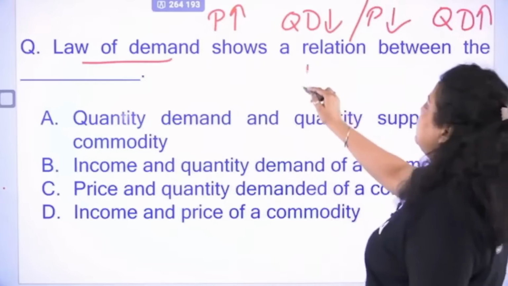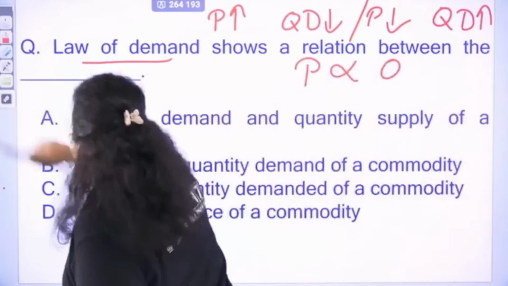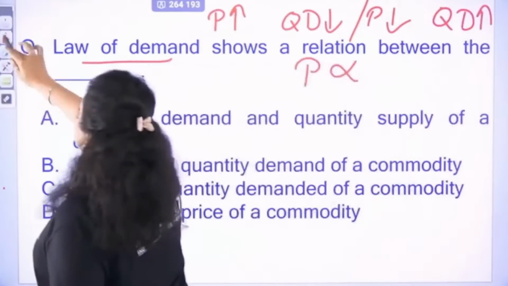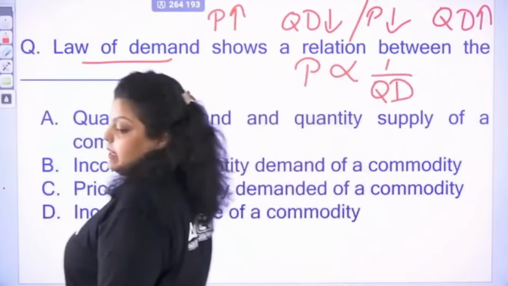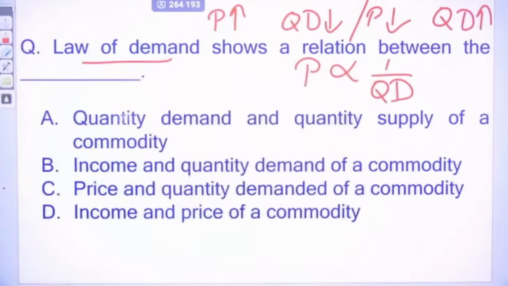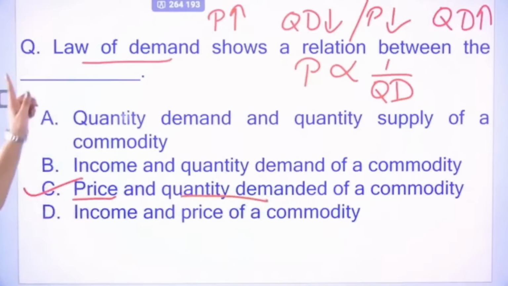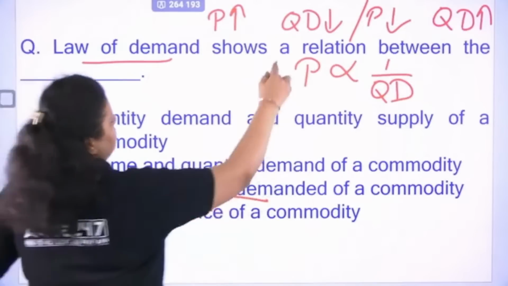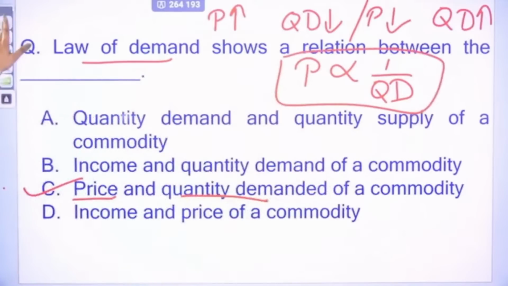It means law of demand says that the price and quantity demanded have an inverse relation. If the price increases, quantity demanded will decrease. If the price decreases, quantity demanded will increase. So they have an inverse relation. That's what the law of demand says. So the right answer will be, it gives you the relation between price and quantity demanded, that is C. And what relation do they have? They have an inverse relation as per the law of demand. Do remember that. Okay, so the right answer is option C.